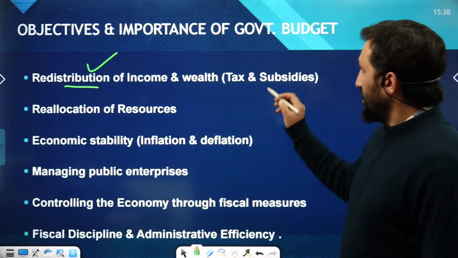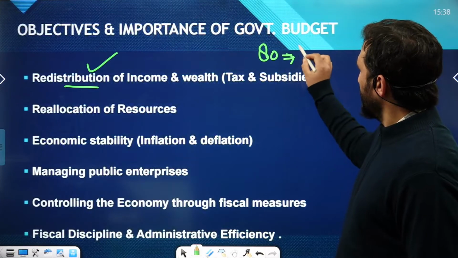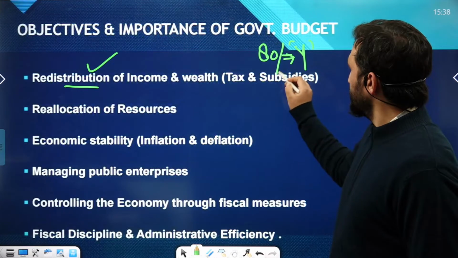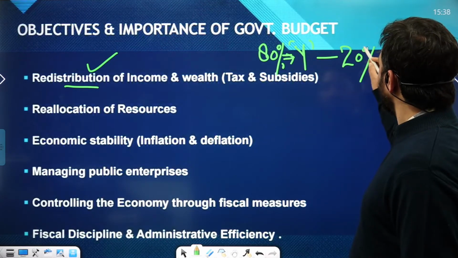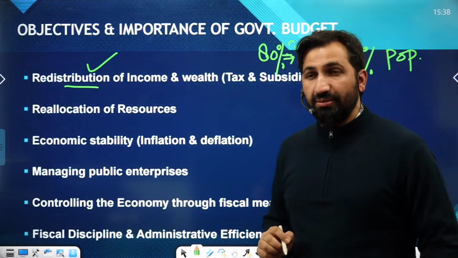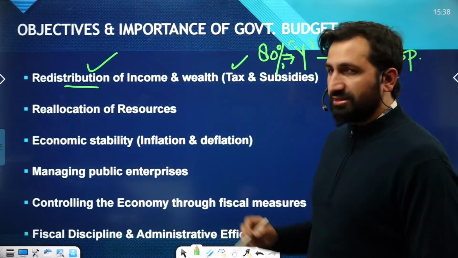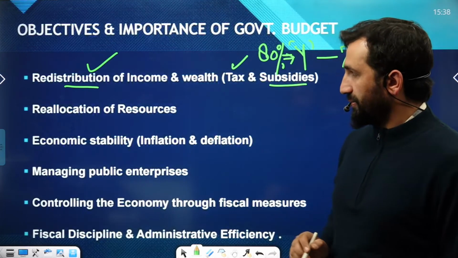Usually 80% of world income, Y stands for the income, 80% of world income is owned by 20% of the population. This is the extent of inequality, and budget has a remedy in that, in the form of tax to the rich and subsidies for the poor.